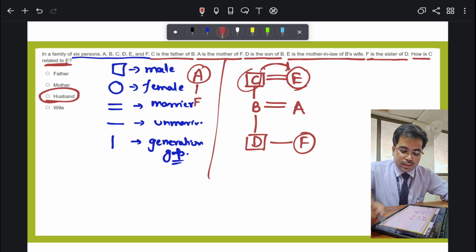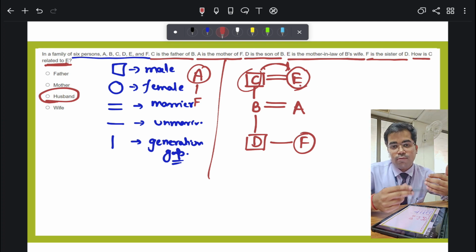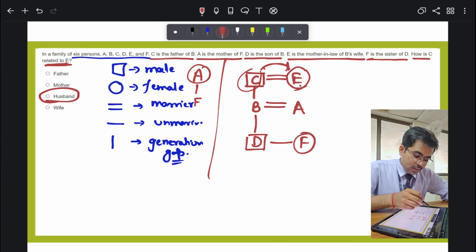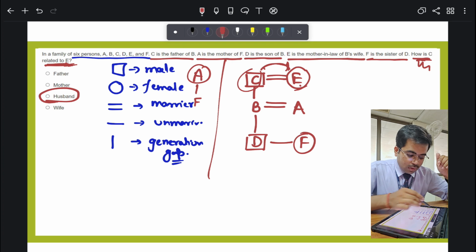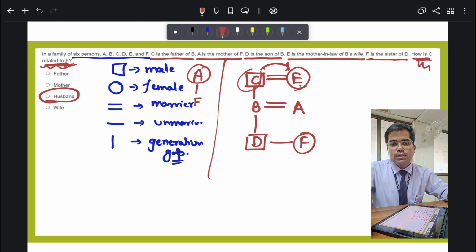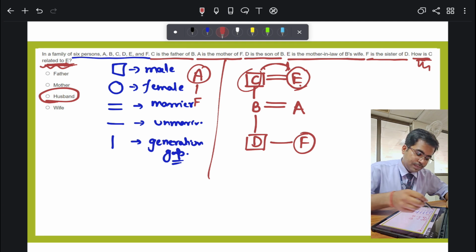If I say how is E related to C, the answer will be different: E is the wife of C. But in the question it is asking how is C related to E. In these types of questions, when we are in a hurry, we tend to overlook all these parts and quickly mark the answers. Here you get the negative points. So the answer here is husband.